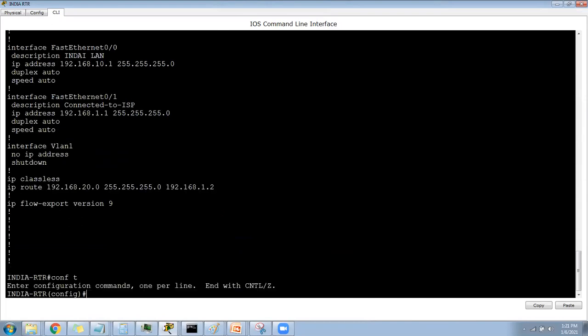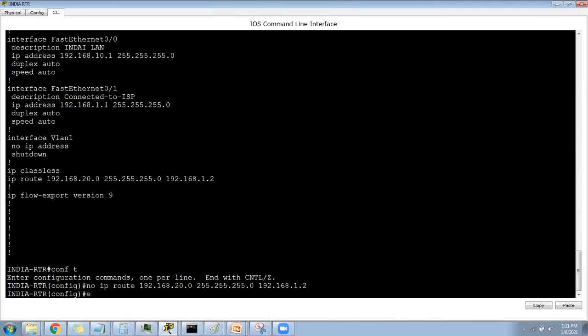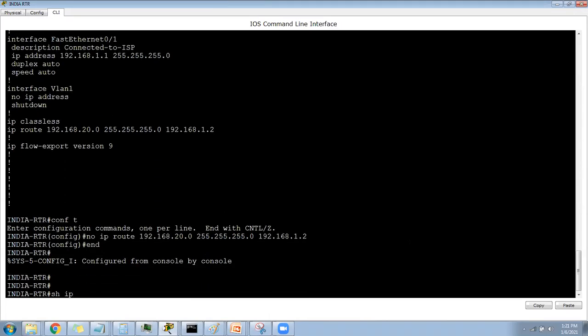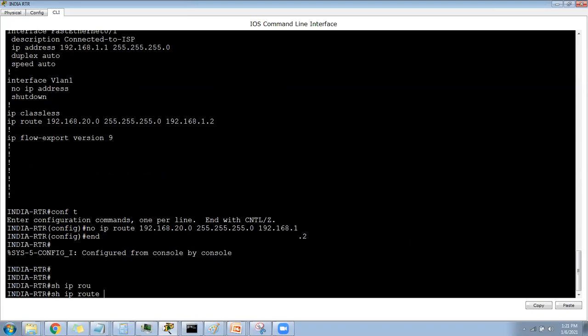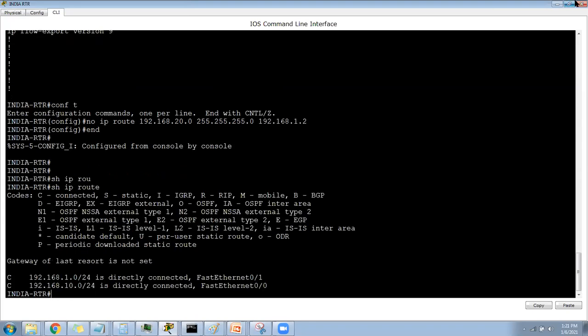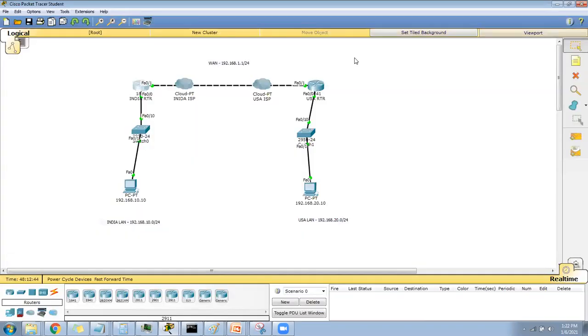Let me remove that. No ip route, copy, paste. Done, so my routing table is gone. If I check show ip route, I don't have the USA network now.